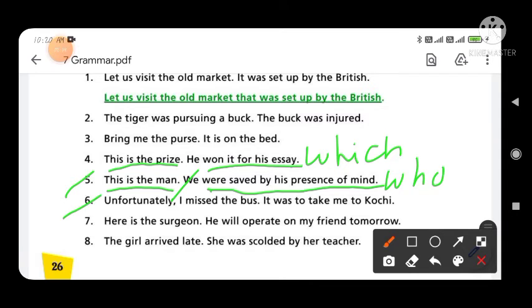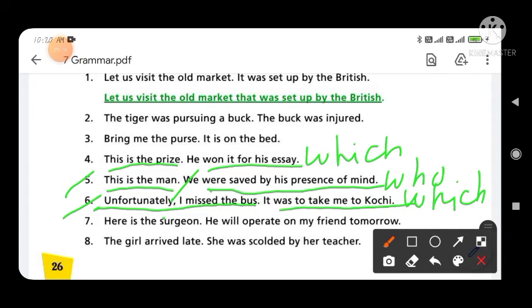Now option number 6, "Unfortunately I missed the bus." First you write down, "Unfortunately I missed the bus," and after the bus you write down the relative pronoun which, and after the which you write down was to take me to Kochi.